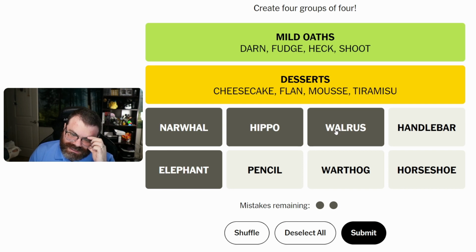There's clearly something I'm missing about what's related here. Maybe it's not animals. Maybe it's things that are named after animals for some reason, but I don't understand.